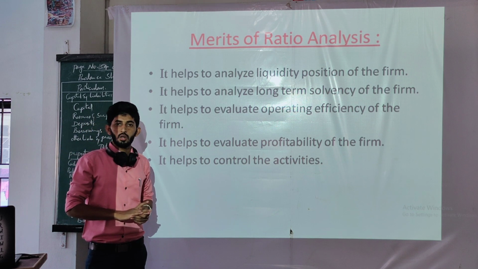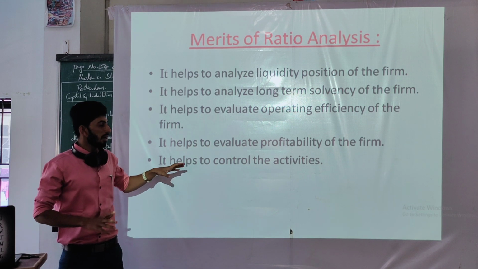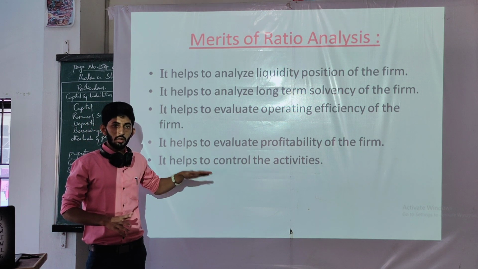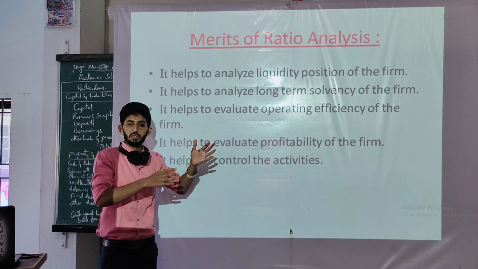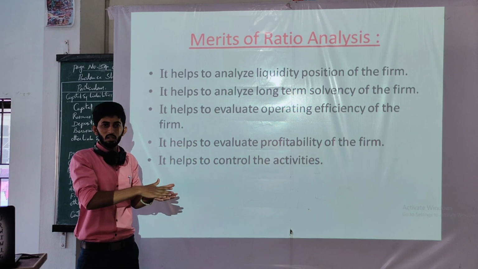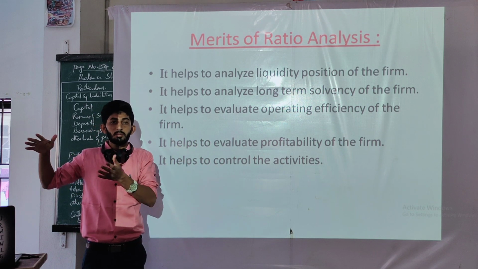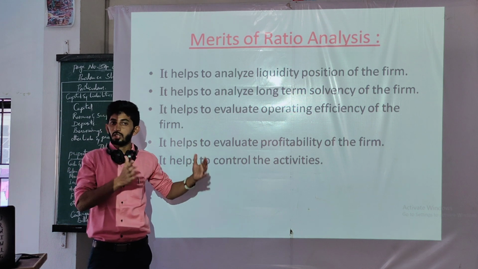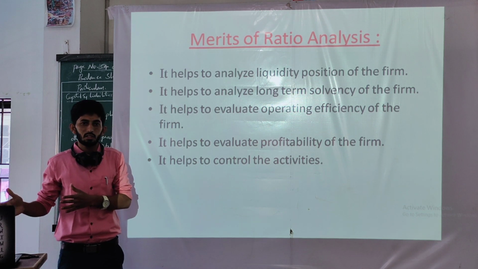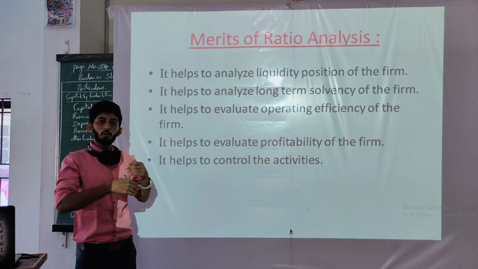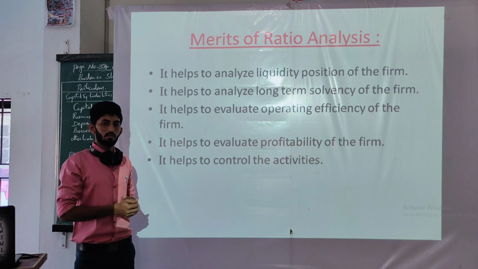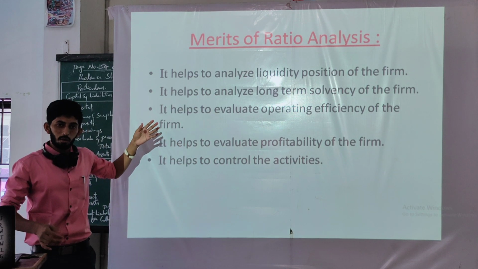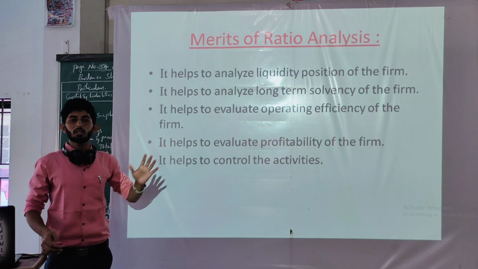There will be nothing. So there must be the standards. You can say that the ratios must indicate this much position, and you are calculating the person's performance, but it is not according to the standards, you can take action in order to recover the performance, in order to recover the situation. So with the help of ratios, we can easily control the activities.